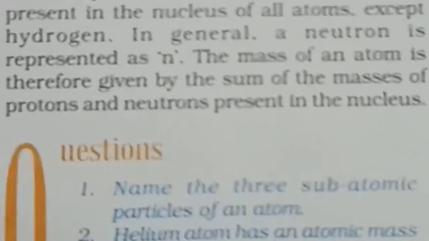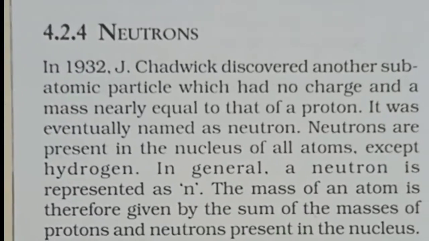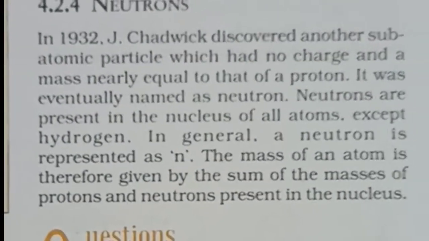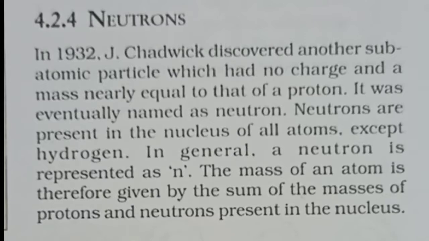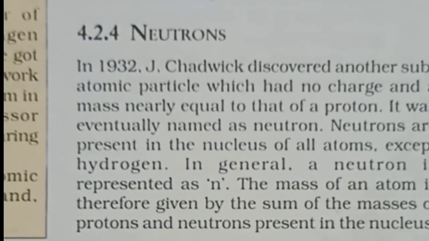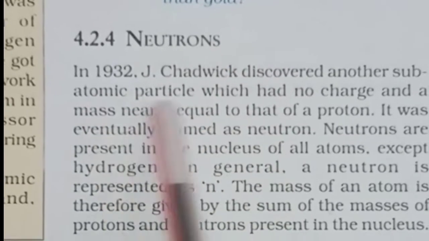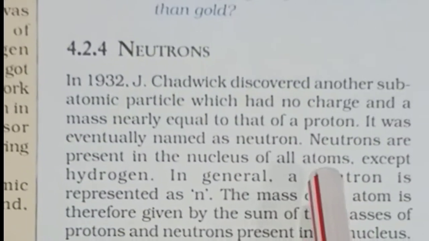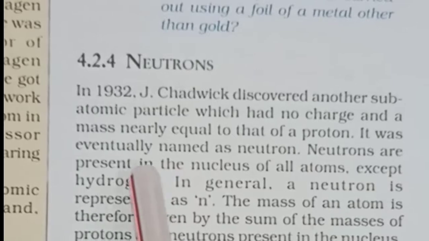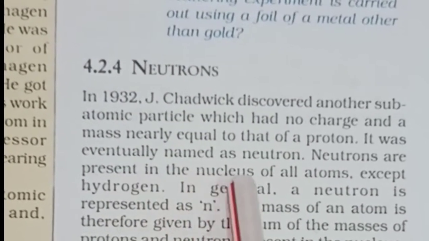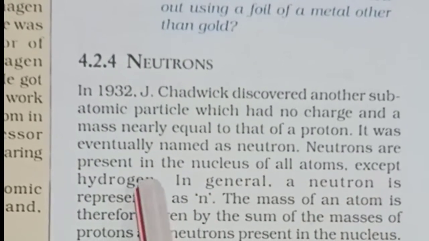About the neutron, it has been given to us on this page here. I told you a little earlier, so that we will study about all three particles, electron, proton and neutron, together. These I have already told you. Let me tell you further that neutrons are present in the nucleus of all atoms except hydrogen.